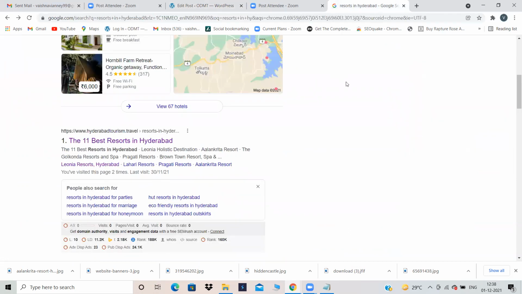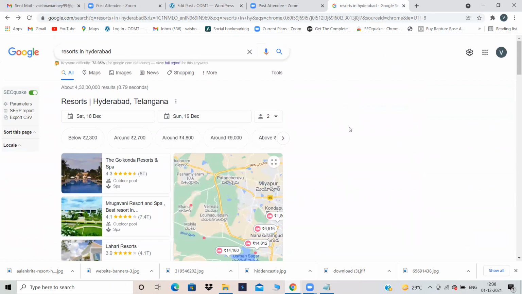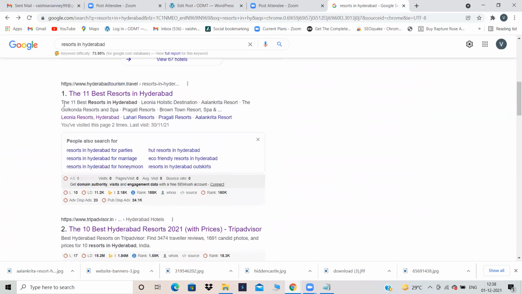Now I'm searching for some resorts in Hyderabad, and some websites are appearing over here. Just see this particular website called Hyderabad Tourism is ranking at first position, leave aside position right now. For this particular keyword, this website is appearing. So this is the post title and this is the meta description. It's not about you or me. What the user sees is known as the meta description and the post title. So you have to give a post title and meta description.